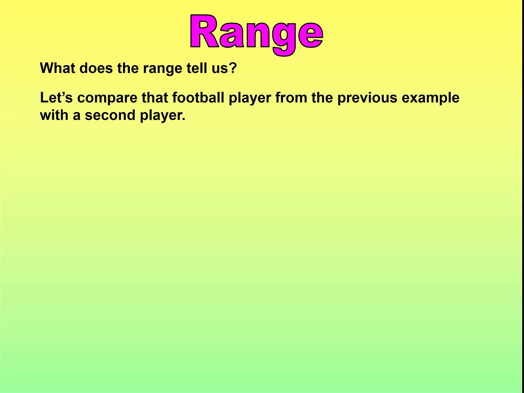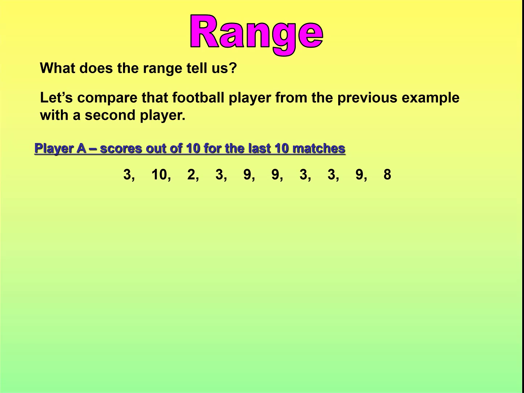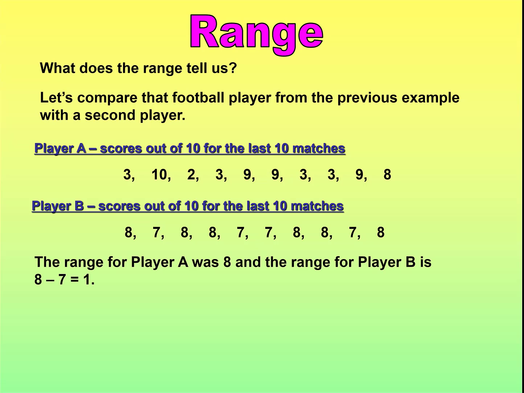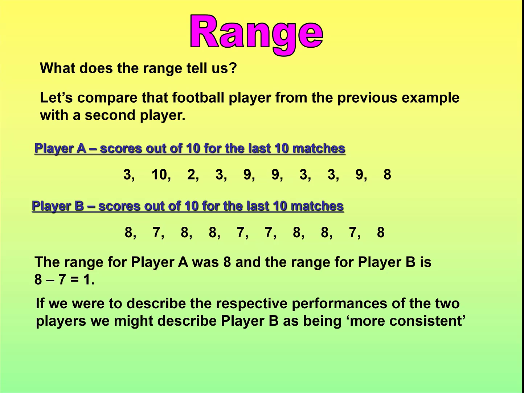Let's demonstrate this with another example. If we compare that football player from the previous example, player A, those were his scores. We've got a different player this time, player B. He played for the same team, and he got those scores for the last 10 matches. We'd already worked out the range for player A being 8, and we need to work out the range for player B. Well, the highest score was 8, the lowest was 7, so his range was just 1.